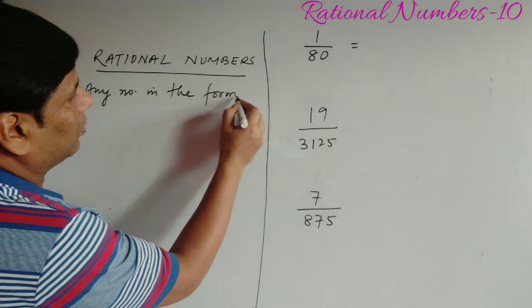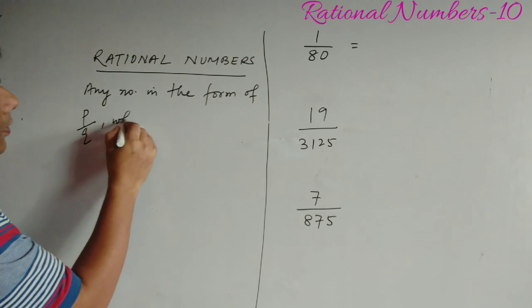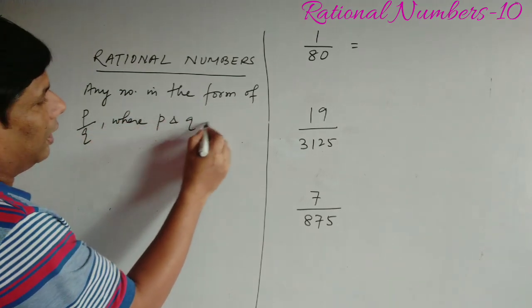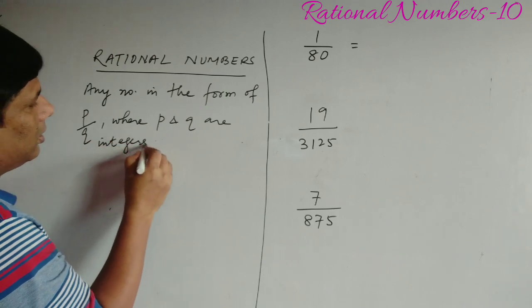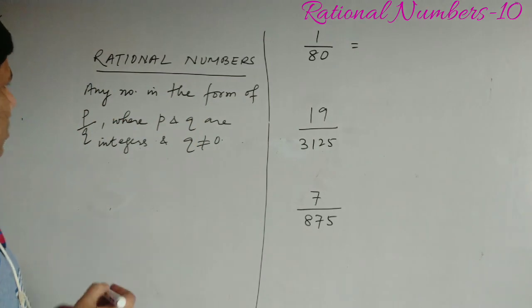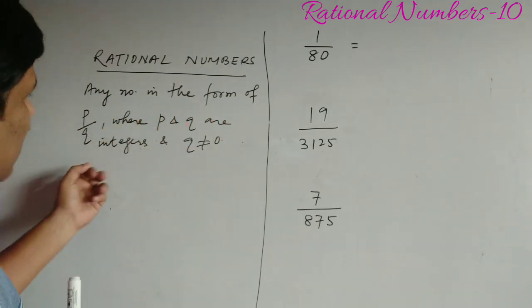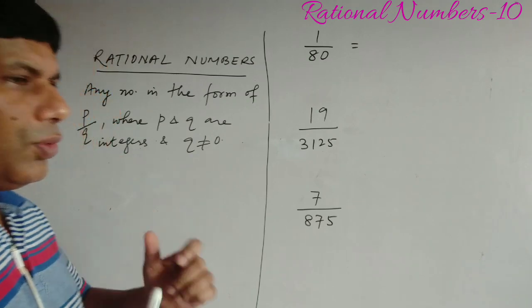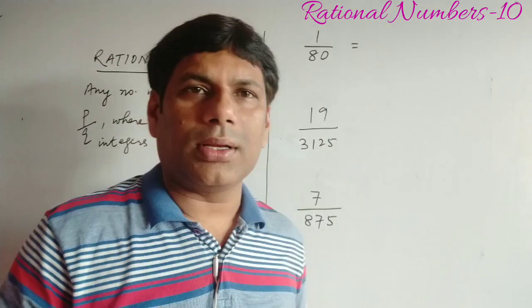any number in the form of p by q where p and q are integers and q not equals to 0. Any number in the form of p by q where p and q are integers and q not equals to 0. कोई भी नंबर अगर हम p by q के फॉर्म में लिखते हैं और डिनोमिनेटर अगर 0 ना हो